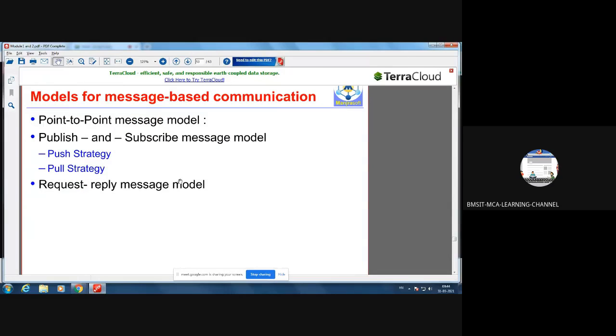Now we'll continue with the remainder of the syllabus, that is models for message-based communication. That means what are the models that we can use to achieve message-based communication. The first one is the point-to-point message model. Students, what is this point-to-point message model? Point-to-point is nothing but peer-to-peer.